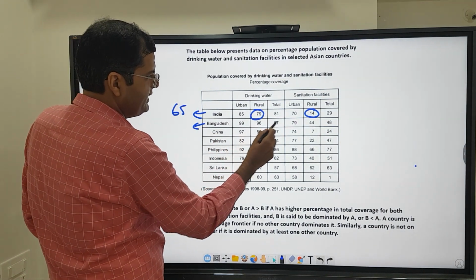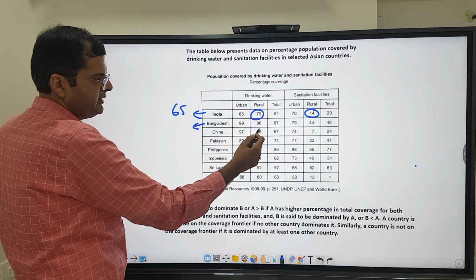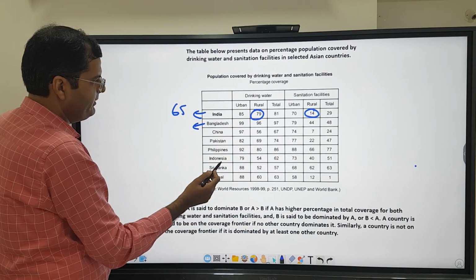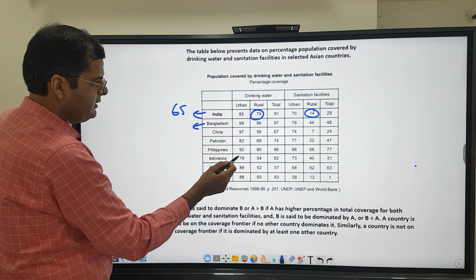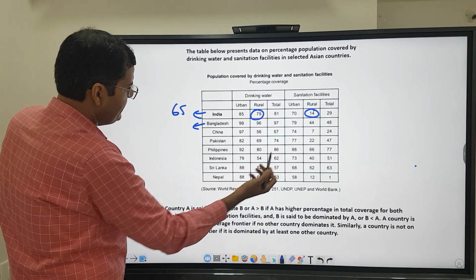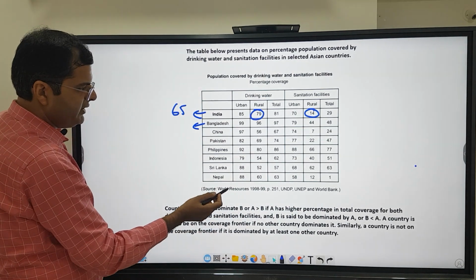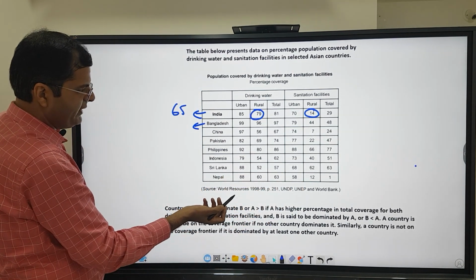Bangladesh, it is 96 and 44. So it will not beat India because that will not be more than 65. China is 56 and 7, again can't beat India's 65. 69 minus 22, again it is not greater than 65. 80 and 66, again incorrect. 54 minus 40 is 14, again incorrect, not greater than 65. 52 and 62 is actually negative.